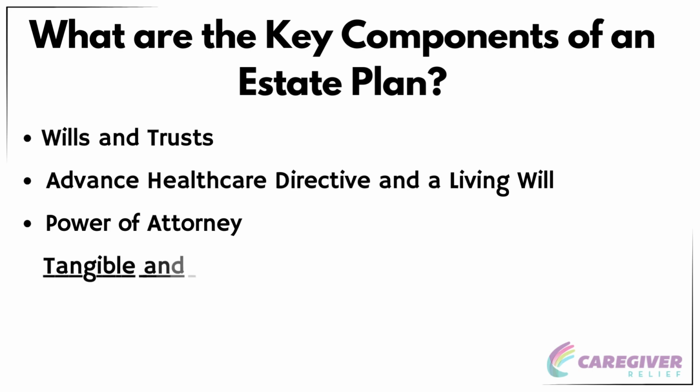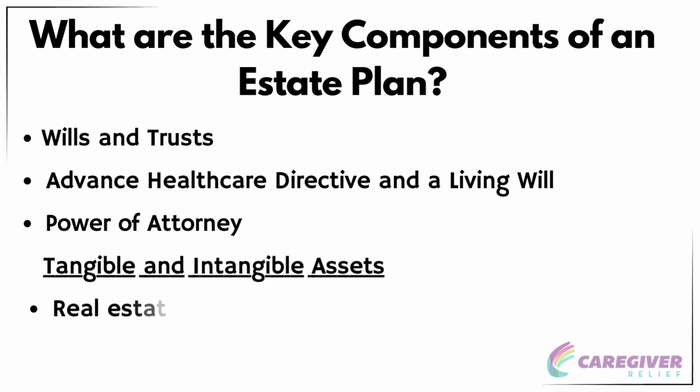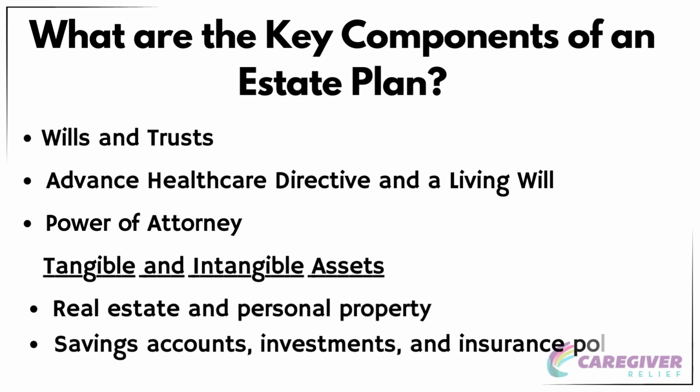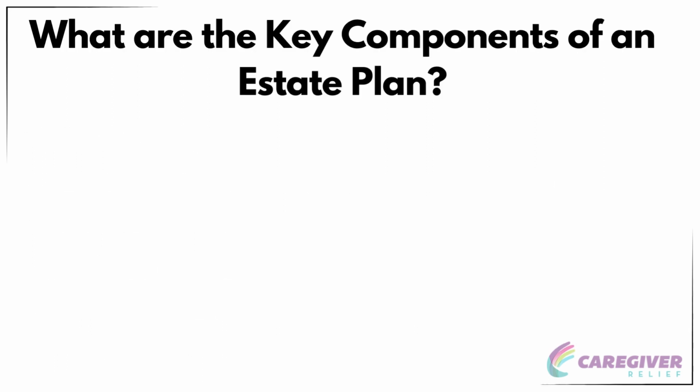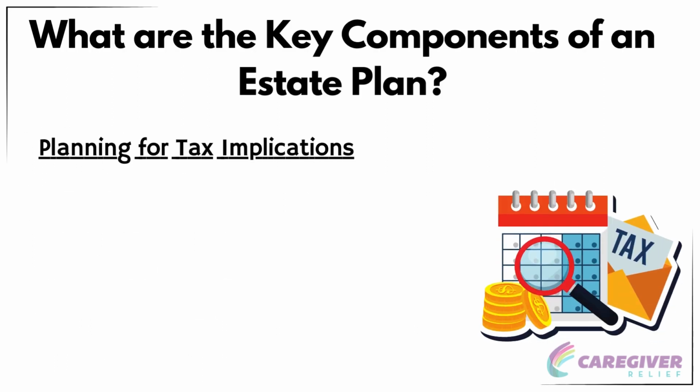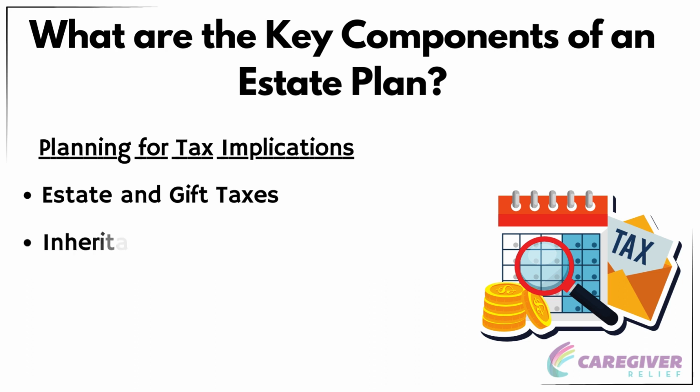Tangible and intangible assets. Your estate includes both tangible assets, like real estate and personal property, and intangible assets, such as savings accounts, investments, and insurance policies. Planning for tax implications. Estate and gift taxes. Understanding how these taxes work is crucial. Estate planning can help minimize the tax imposed on your estate and gifts. Inheritance tax. Some states impose taxes on individuals who inherit property. Proper planning can address these concerns.